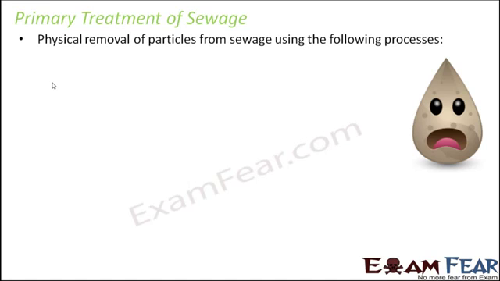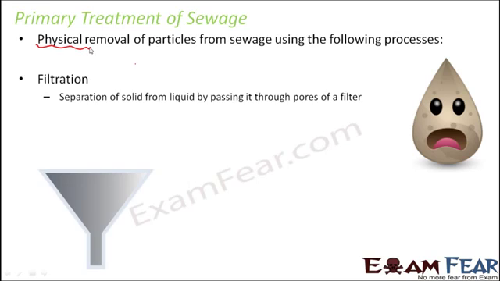Well, the primary treatment being the first step, it is a physical process where physically the solid particles are removed from the sewage. So physical removal of particles from sewage using the following processes. Now how do you physically remove the particles? Because the sewage is, first of all, so dirty, and that too it is going to be in large amounts. So it is not possible to pick and select each solid particle and remove it. So that is not possible. So we need to follow some smart process so that all the solid particles can be removed at one go.